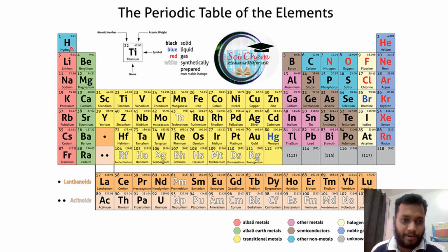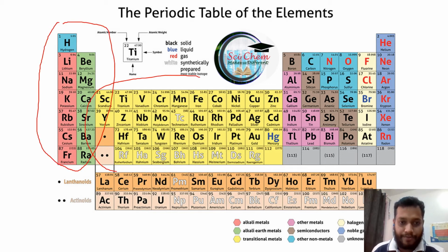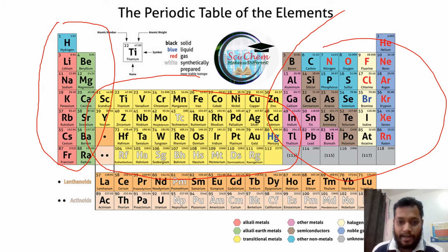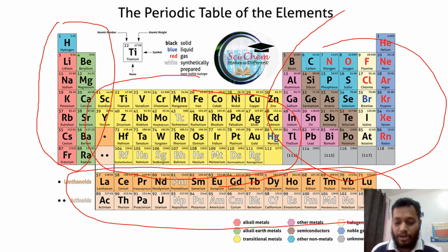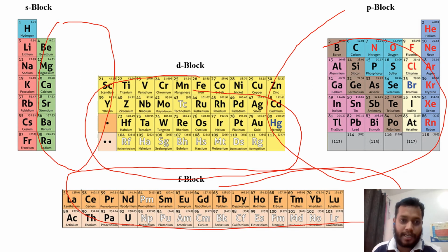When we see the periodic table, we find there are many columns and many rows. But this periodic table is broadly classified into 4 parts. This is one part, this is another part, this is another, and this is the lower part. If you see carefully, the periodic table is divided into 4 parts known as S block, P block, D block, and F block. Why are these names used, and how is each known as S block, D block, P block and F block?